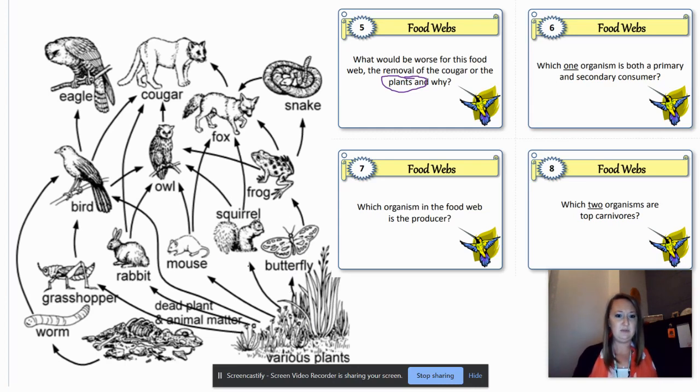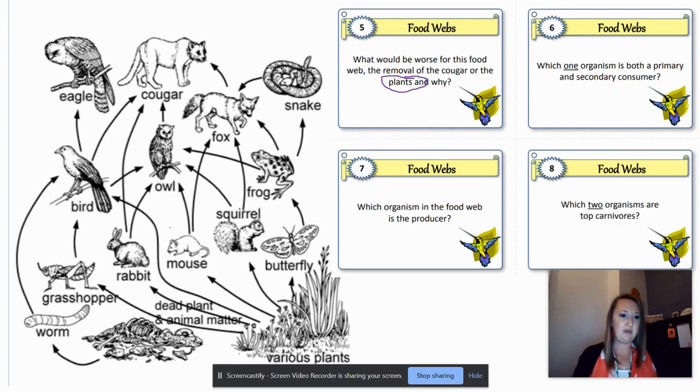What about the squirrel? Same thing. One arrow is going to it. Have two arrows going away. It doesn't have another arrow coming to it. It doesn't have another food source. Mouse only eats plants, so it's not a secondary consumer. Secondary consumers have to eat animals.